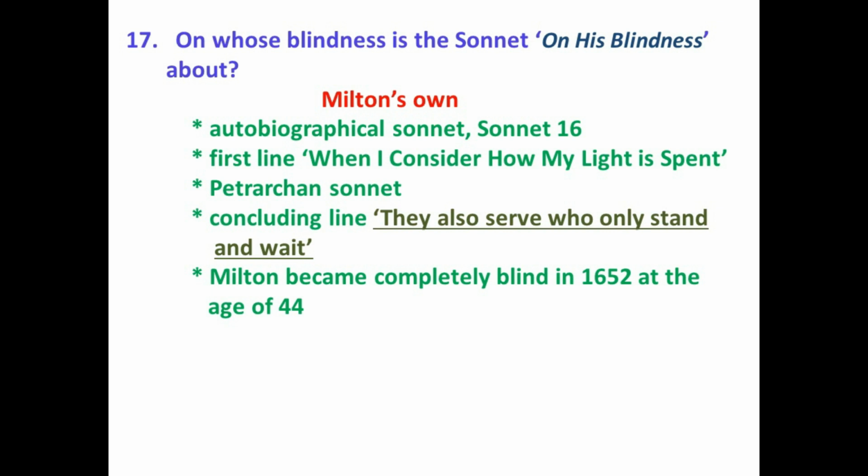Then Milton became completely blind in 1652 at the age of 44. Now his eyesight began to fade in 1644 and by 1652 he was totally blind. But he wrote his greatest works, Paradise Lost and Paradise Regained, after he became blind. So that's all about his sonnet on his blindness, which is an autobiographical sonnet and written in the Petrarchan form. The concluding line, which is very important, they also serve who only stand and wait.